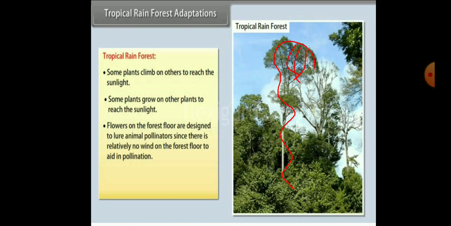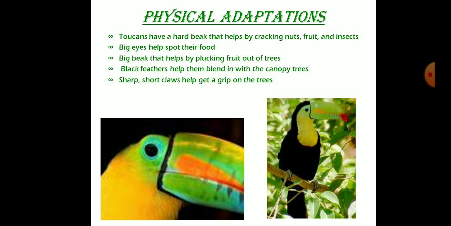If a climber does not adapt to climb on trees, it does not receive the sunlight, which is very necessary for photosynthesis. That is why these climbers make some modifications and are able to climb on the trees and take their sunlight.